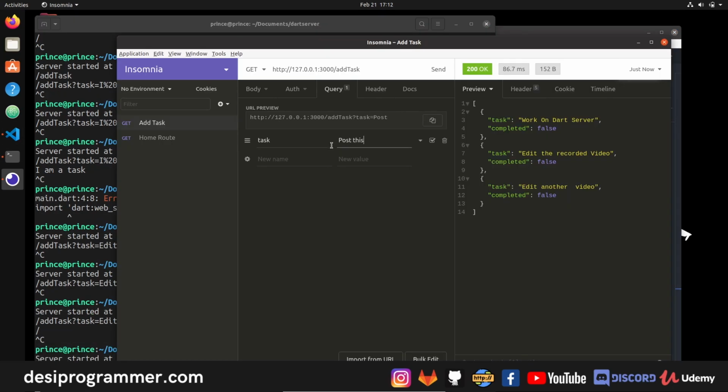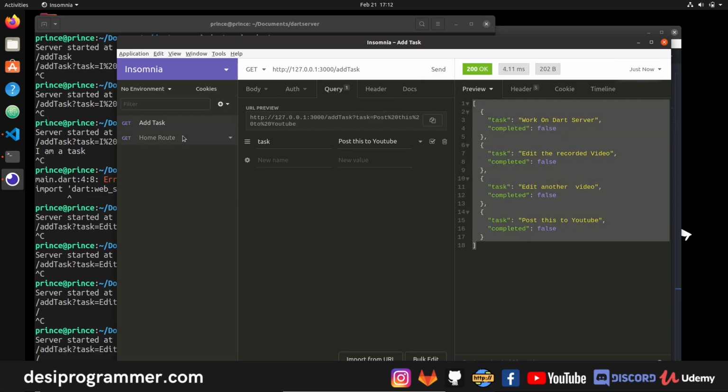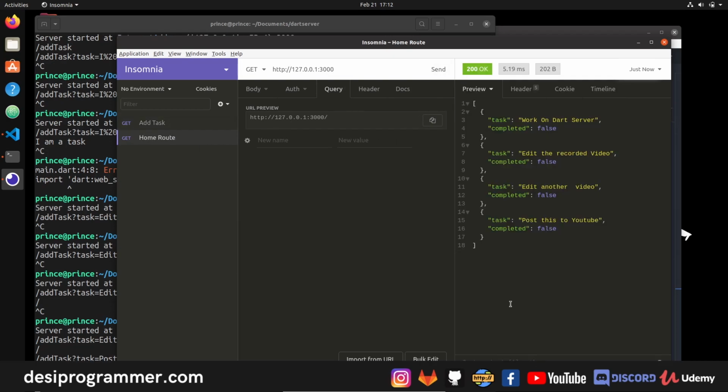If I click on send, then now I have this entire list of tasks. If I go back to the home route and click on send, then obviously I have this entire task. Looks pretty good, but actually I'm not going to spend any more time.